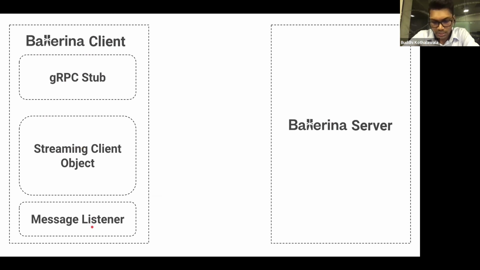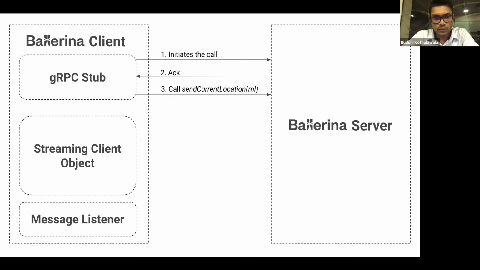I'll go through this architecture. The gRPC stub, as in the previous ones, initiates the call, and the Ballerina server gives you an acknowledgement. You call this send current location RPC with the message listener, and it will give you a streaming client object to stream your client data back to the server.